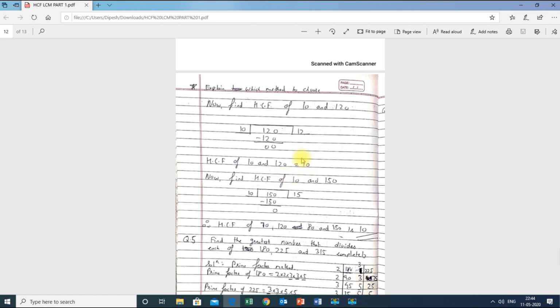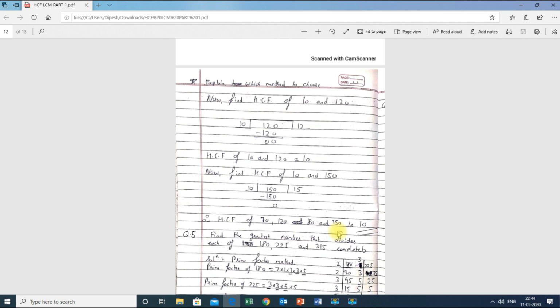Now again I have this 10 and I will find the HCF of 10 and 150, that is the last number. So 10 15s is 150. Therefore the remainder is 0. Again the HCF is 10. Therefore HCF of 70, 80, 120 and 150 is 10. Hope you have understood. This type of sum is very easy.